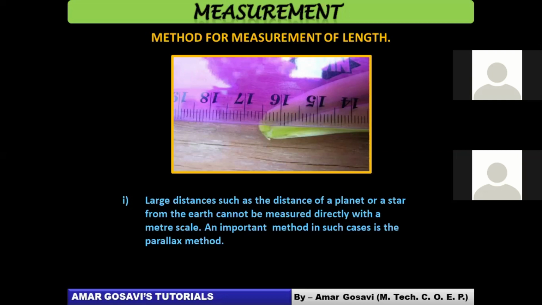One of the important methods is the parallax method, an important method in such cases where you need to measure larger distances. Smaller distances you can measure using a meter scale, vernier calipers, or micrometer screw gauge. But for larger distances, there are different methods to be adopted. One of them is the parallax method, so we will try to understand it. Before we go towards the parallax method, we'll take a screenshot of this.